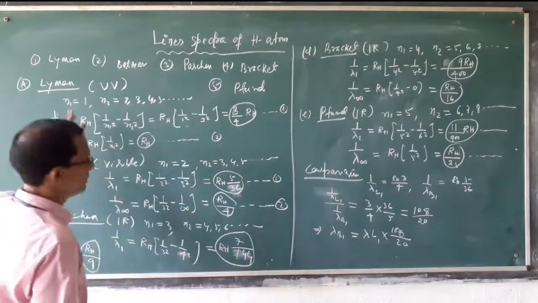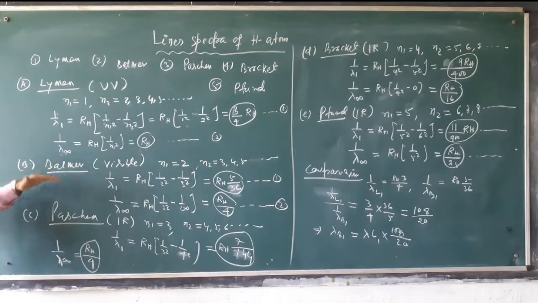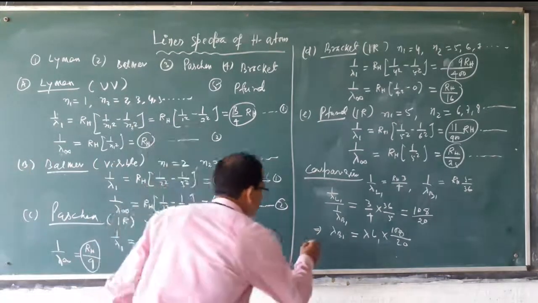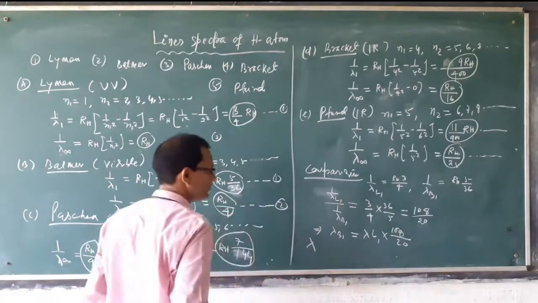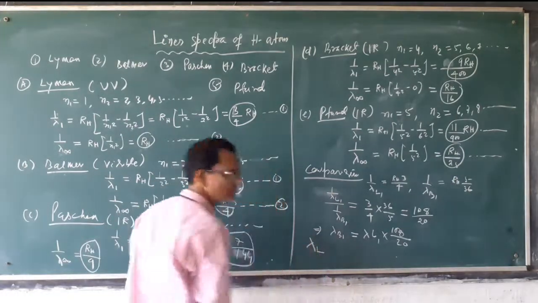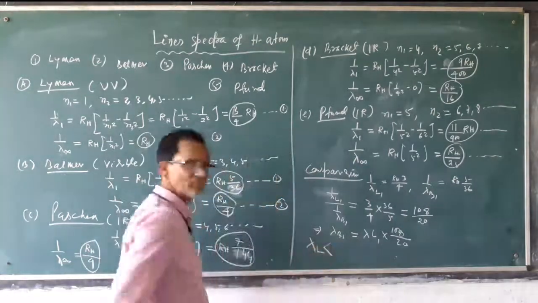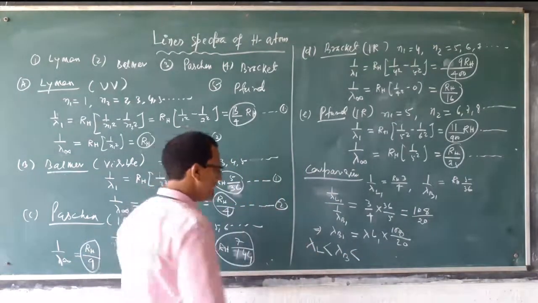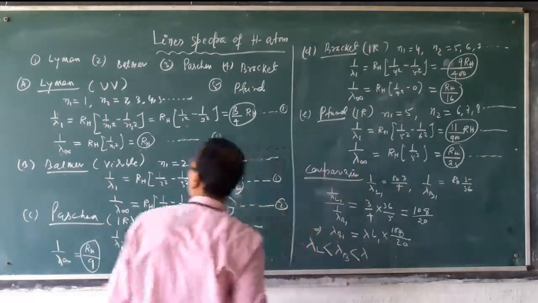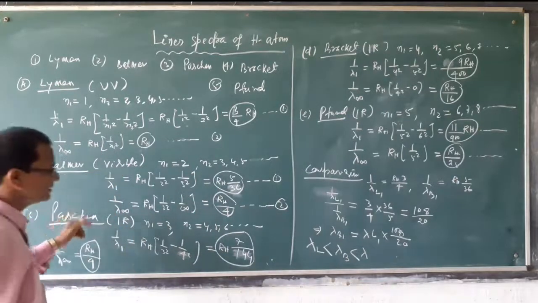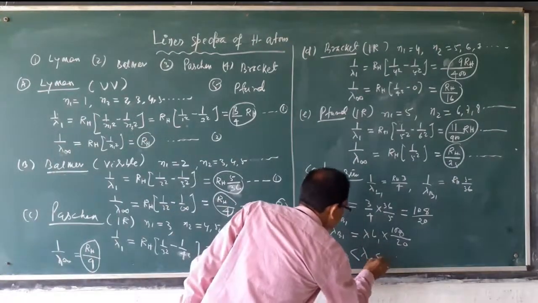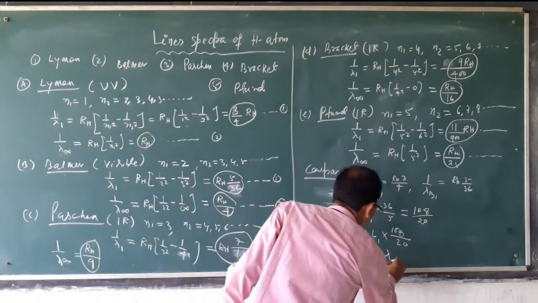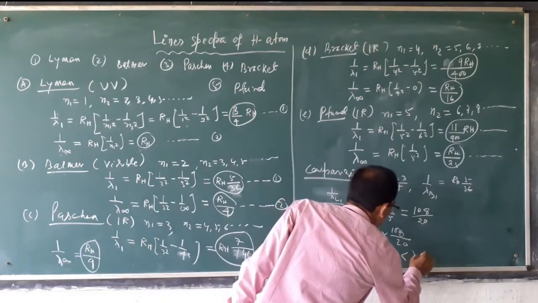If you move from Lyman to Balmer, then Paschen, then Brackett, wavelength increases. That is the conclusion. Lambda of Lyman series is less than lambda of Balmer series, less than lambda of Paschen, less than lambda of Brackett, less than lambda of Pfund.